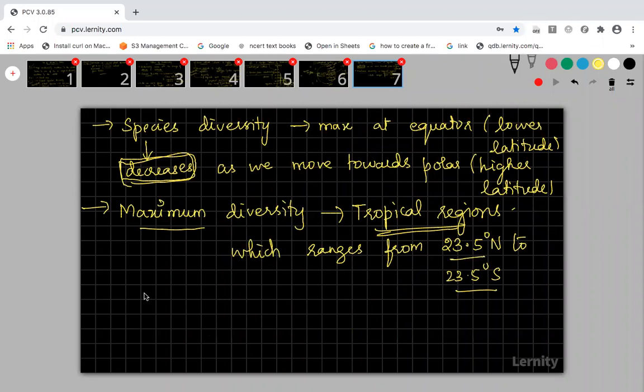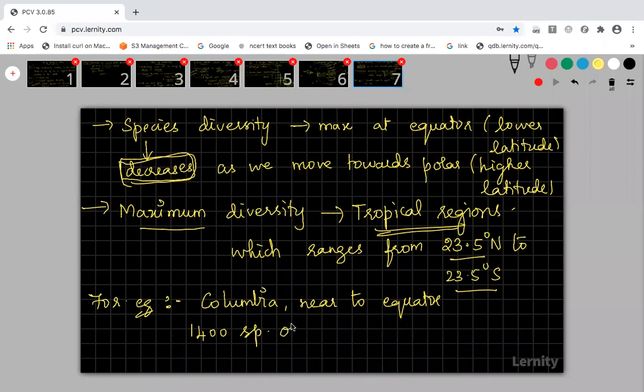For this I will give you one example, a region located in the tropical region with maximum biodiversity. Have you heard about Colombia? Colombia is located very near to the equator. It is located in the tropical region. And this Colombia has 1,400 species of birds.